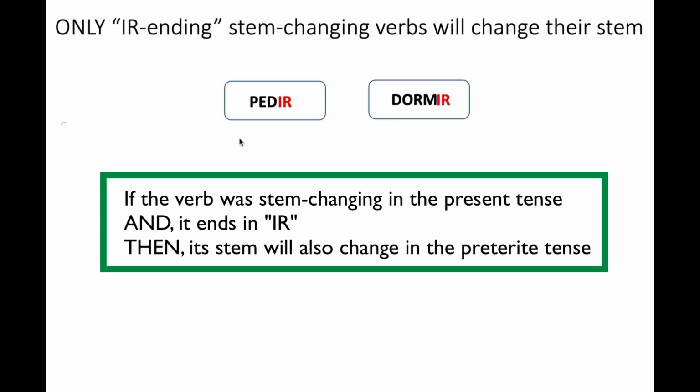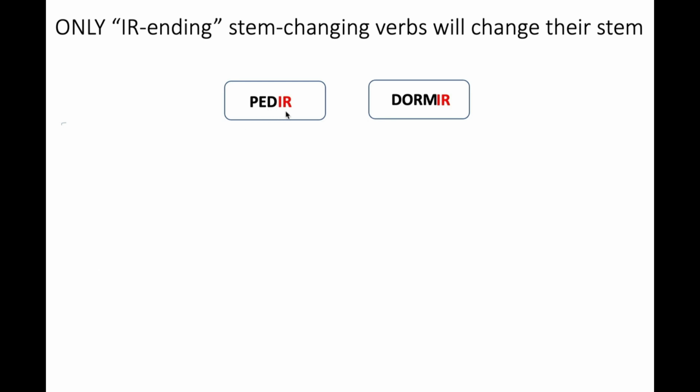Looking at these two, pedir ends in IR and it was in our list of stem changing verbs. So this one is going to change the stem. Dormir. This also was in our list of stem changing verbs and it ends in IR. So if we conjugate these two in the preterite tense, we will need to change the stem.